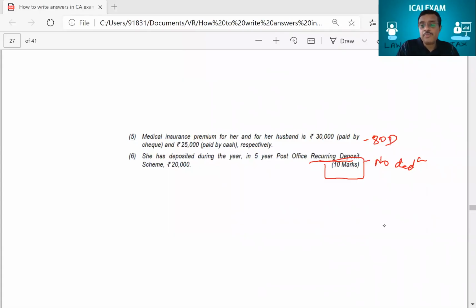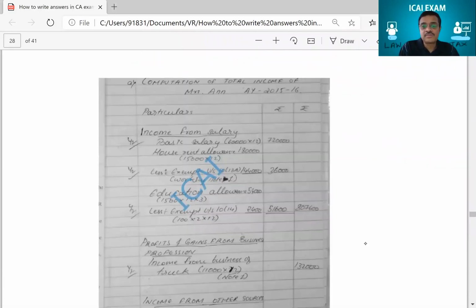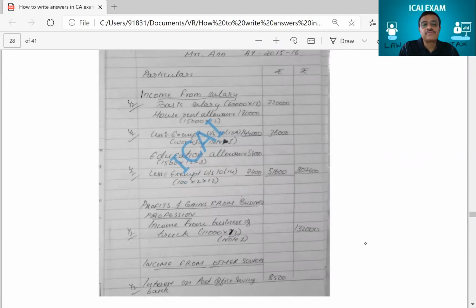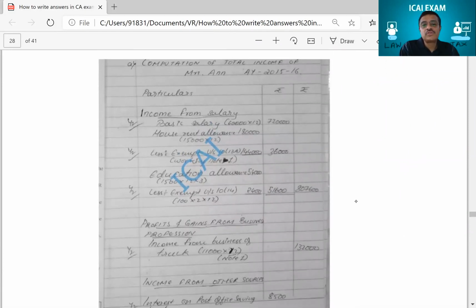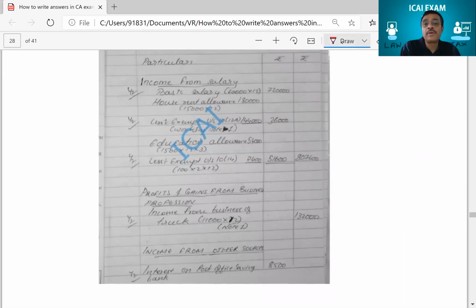That is not how students are given marks. Now I'll teach you how marks are allocated in the exam. You will like this because it will help you understand how you will get your marks and therefore how you should attempt your answers. First thing is, if you see here, of course this was for 15-16, the student has written the answer. If you see, the student has so neatly put one inner column and one outer column. Can you see that? And then the student has neatly started with income from salaries. Now this is the first step for you to remember. And write it neatly. Can you see the student has left gaps also?